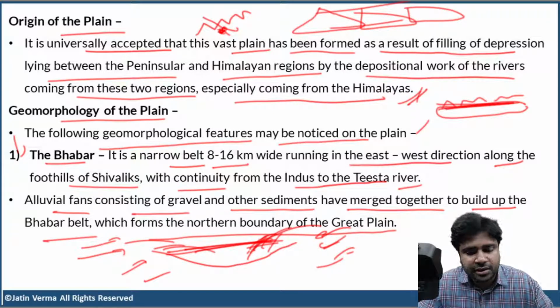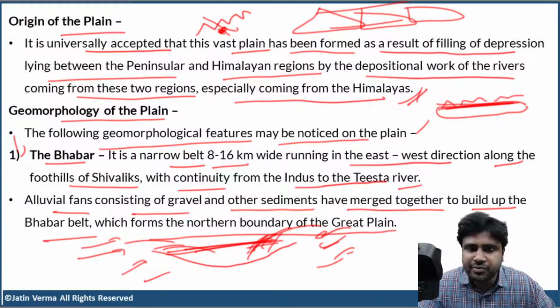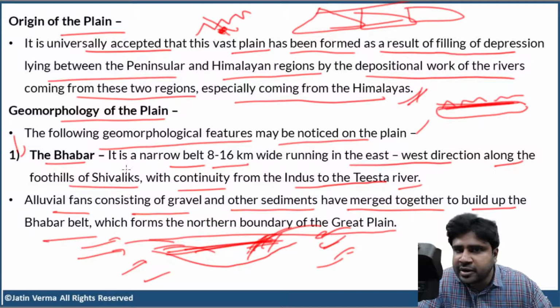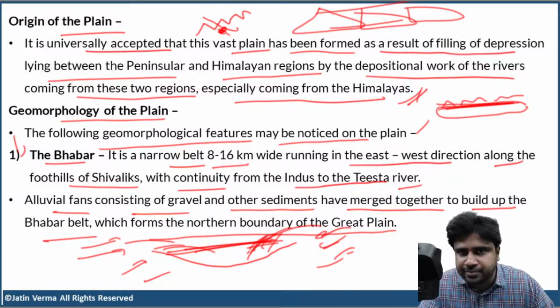Okay. So, did you understand the formation of alluvial fans? Everybody? I've shown you this image, alluvial fans, while discussing geomorphology. And all these alluvial fans, also called alluvial cones, combine together to form the Bhabar belt. And the Bhabar belt forms the northern boundary of the Indo-Gangetic Brahmaputra plain, or simply the Great Plain.